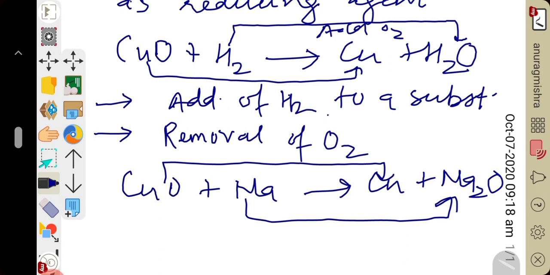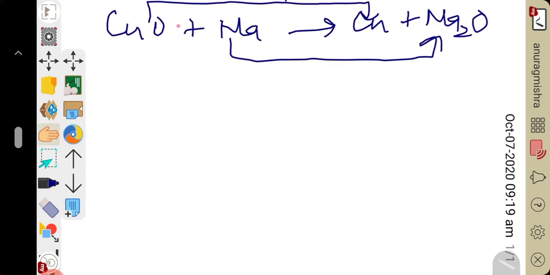One more similarity we can see: burning property. Point number 6, burning. Hydrogen burns in presence of oxygen to form H2O.